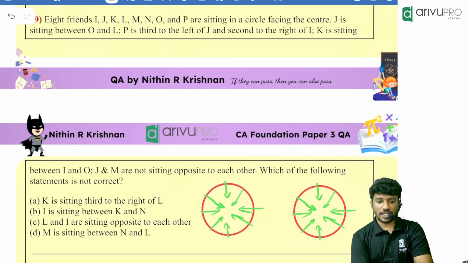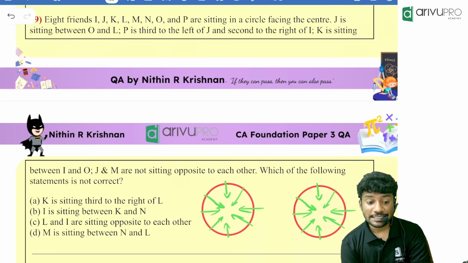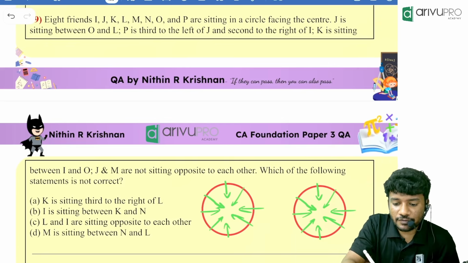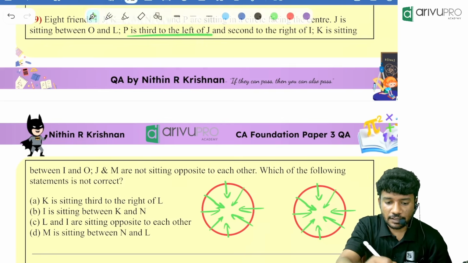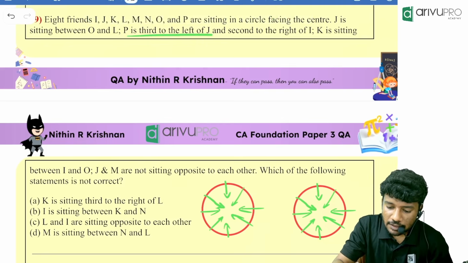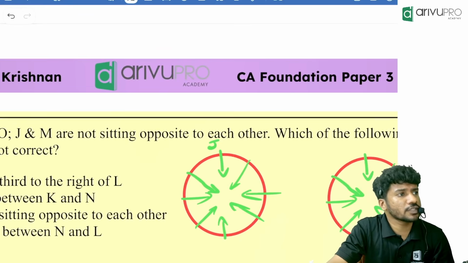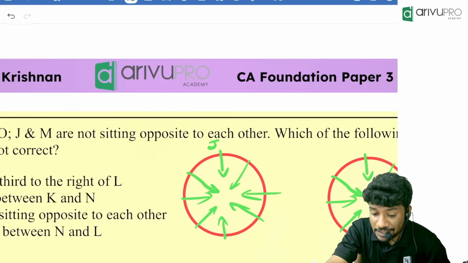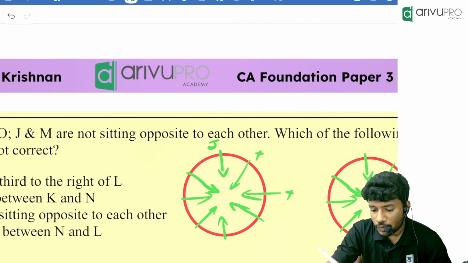8 friends I, J, K, L, M, N, O, P are facing the center. J is between O and L. P is third to the left of J. Can I start with that? P is third to the left of J. What is given? That means if J is over here, where is the position of P? P is third to the left. Third to the left means 1, 2, 3.